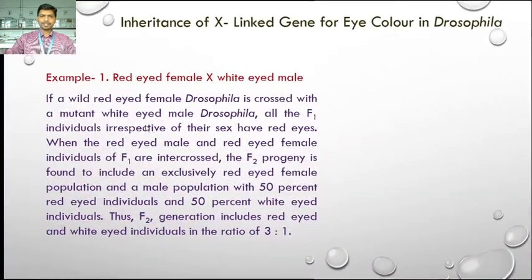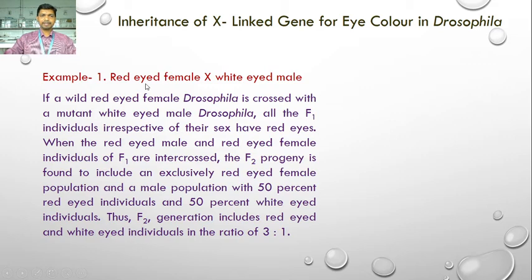So here this is the first example. A cross has been made between a red-eyed female and white-eyed male in Drosophila flies. Here we are going to study the inheritance of the X-linked gene for eye color in Drosophila. Two eye colors have been seen, red eye and white eye. Red eye is dominant over the white eye.